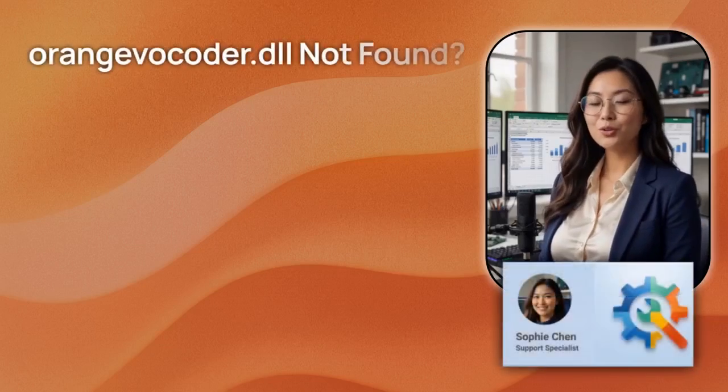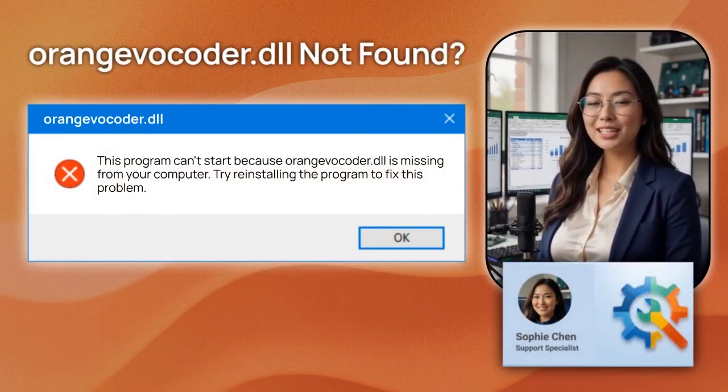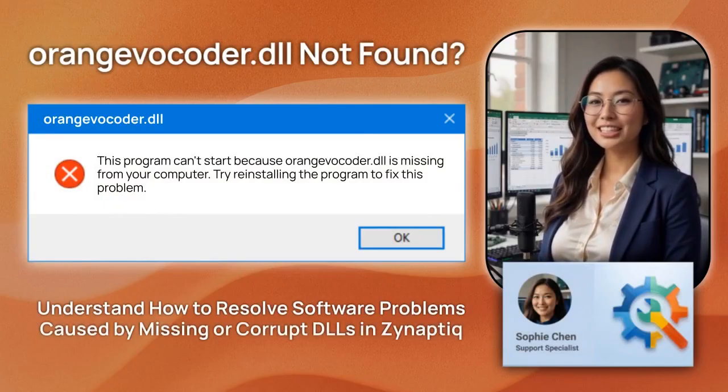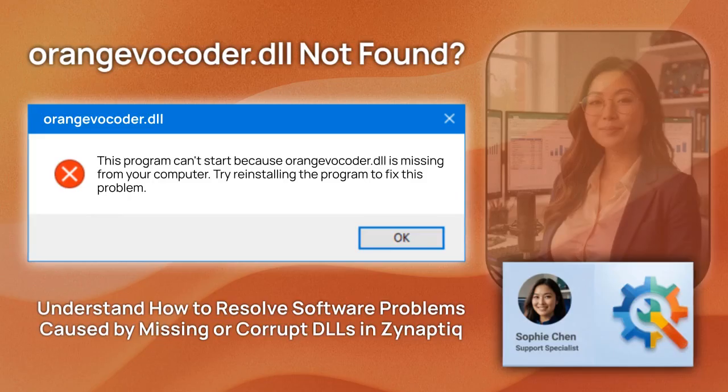Frustrated by the Orangevocoder.dll error causing Zynaptiq to hang? I'm Sophie Chen, a senior Windows support engineer. I'll help you resync those external dependencies today.